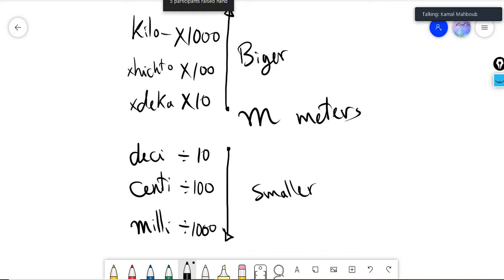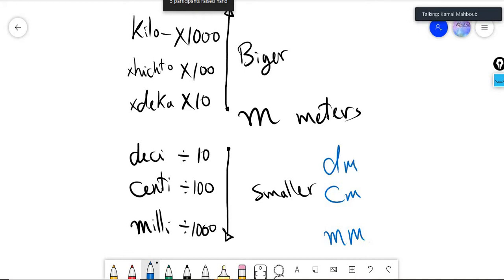Okay, and we also have 2 points to understand more. Now, at the beginning, can you see here D, C, M? We can use this first letter to make it easier. What does it mean? It means like this. When I say MM, it means millimeter. CM means centimeter.